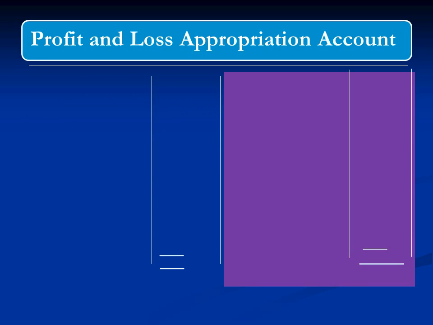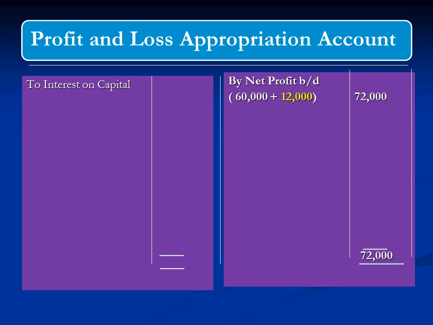And like this, profit and loss appropriation account, net profit brought down, which is now 60,000 plus 12,000, because 12,000 was subtracted from net profit, and profit is 72,000. And on the debit side, we'll write interest on capital. For B, it comes to 6,000, and for C, 7,200, and total interest on capital 13,200.